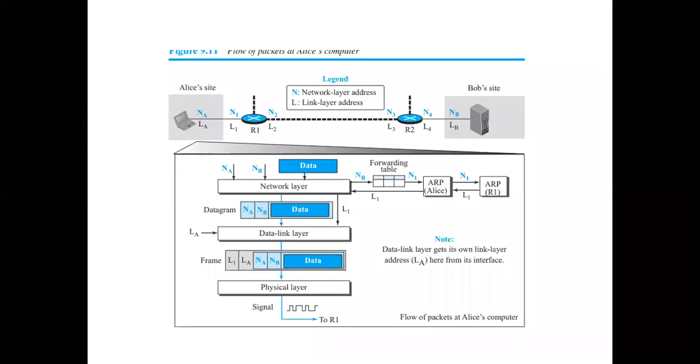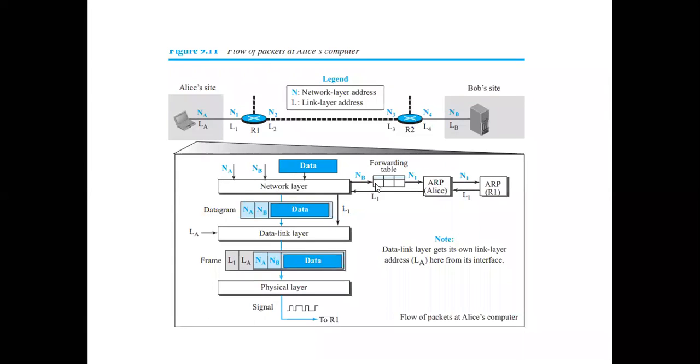Correct? So NA and NB are the IP addresses of the sender and the receiver, that is Alice and Bob's. Along with this, you need to have the data. Am I clear? So this is what has been sent to the network layer. It will go in the network layer. The router will go and check with the forwarding table.